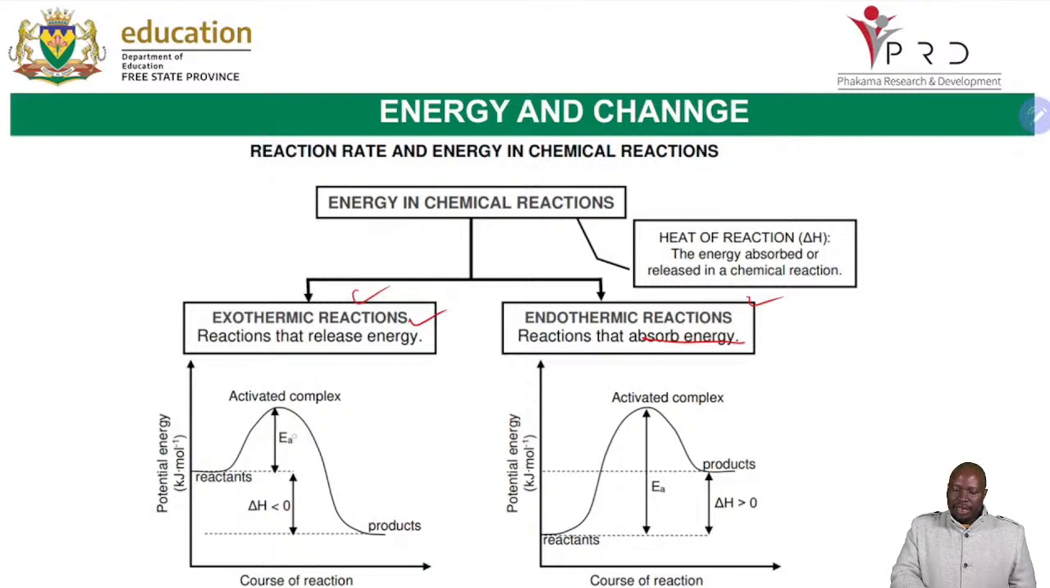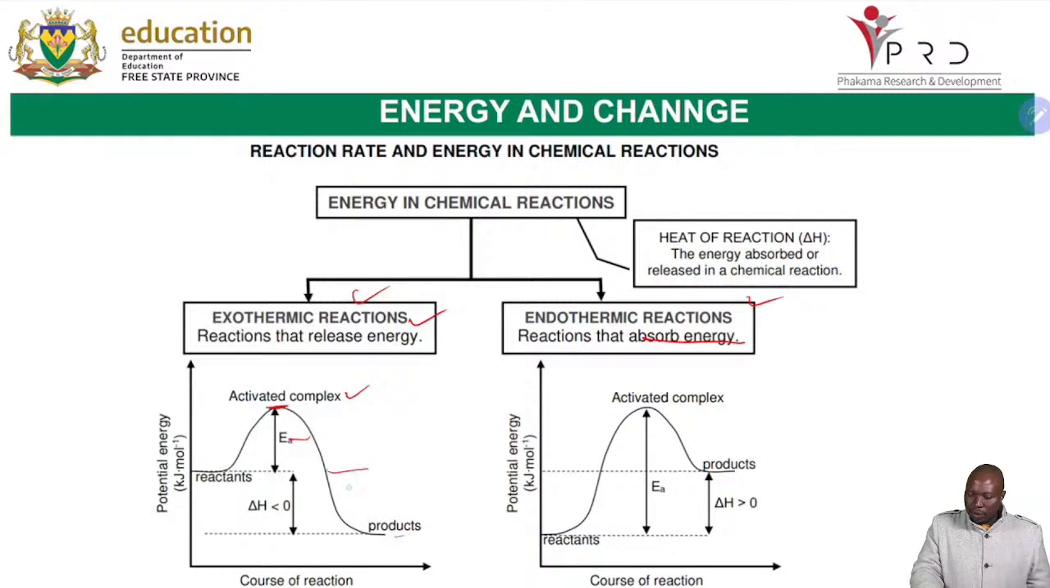You must be able to define the activation energy, the minimum energy required for a reaction to take place. You must be able to define activated complex, because we're saying this is a temporary or intermediary phase where old bonds are broken down and new bonds are formed. So many things are happening here. The activation energy takes the reactants here, so that the old bonds can be broken down and the new bonds can be formed.